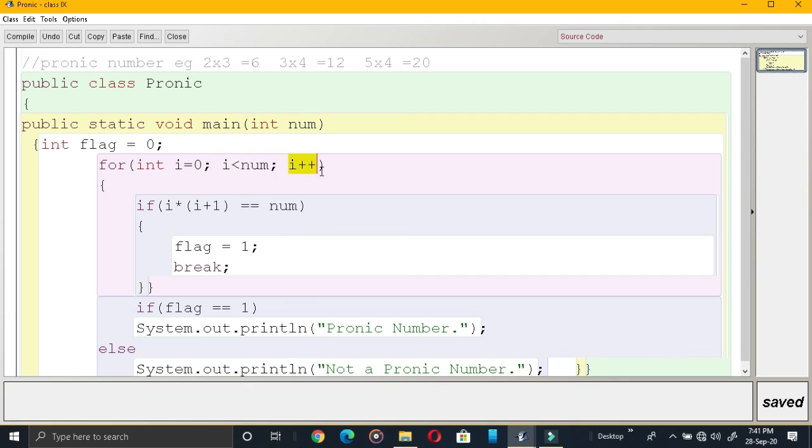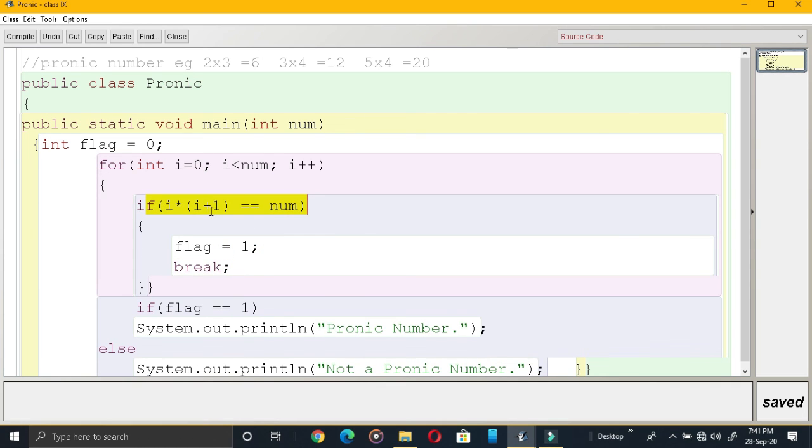i plus plus. Now this is the case with the 3. Now this is very important. Look at 3, and this will be evaluated first. i plus 1. 3 plus 1, 4. 4 and 3. When you multiply 4 and 3, is it coming as 12? Yes, it is 12. Now what is going to happen here? It's very important. Flag is equal to 1. Flag will be changed from 0 to 1. It was 0. Now it will be 1. Break. Now no more execution of this loop.